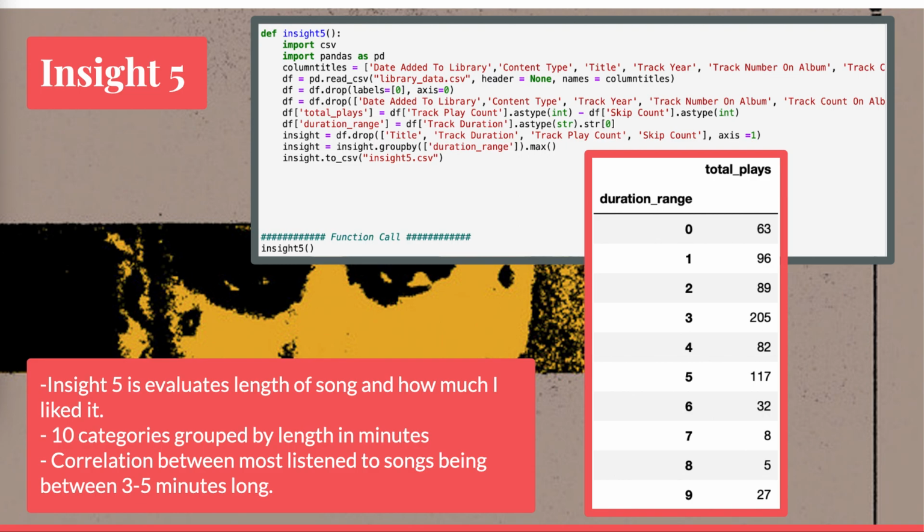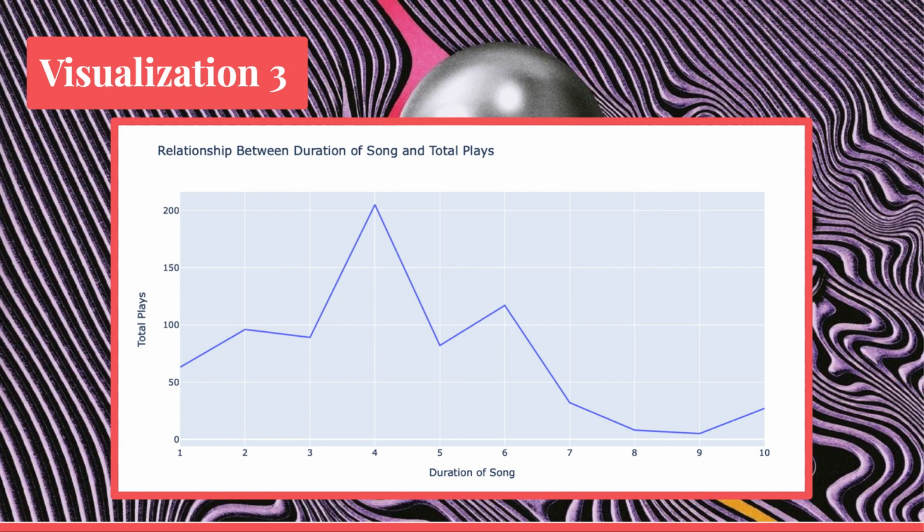All right, Insight 5 is evaluating the relationship between length of song and how much I liked that song. I grouped these songs into 10 different categories, each being a minute-long range of song duration. There did seem to be a correlation between most listened to songs being between 3 and 5 minutes long. And I also made a visualization to represent this.